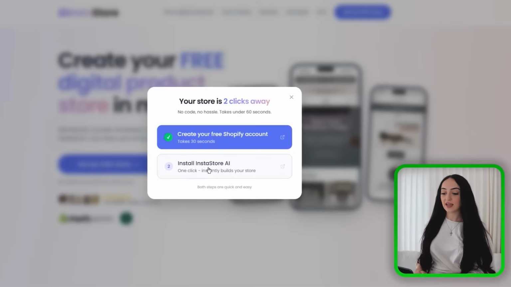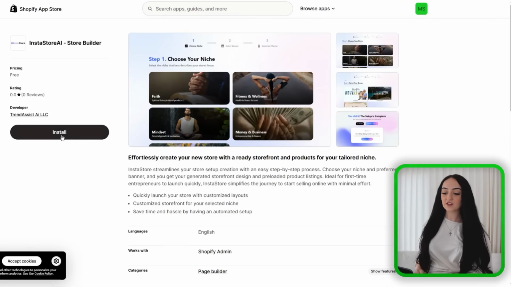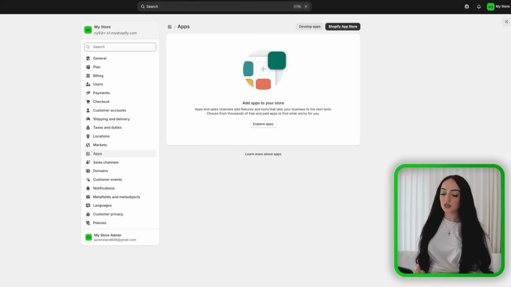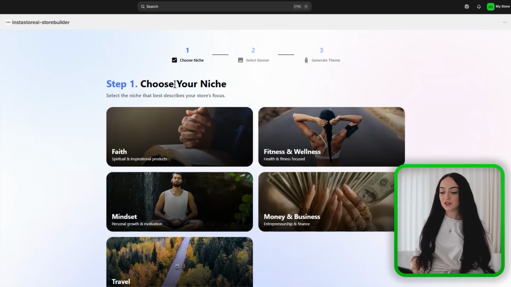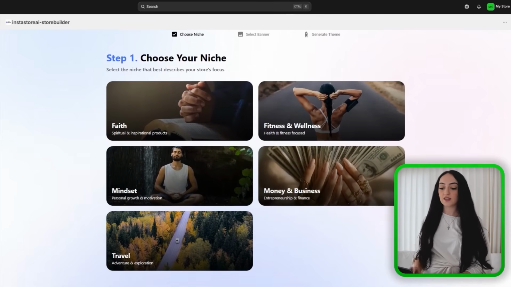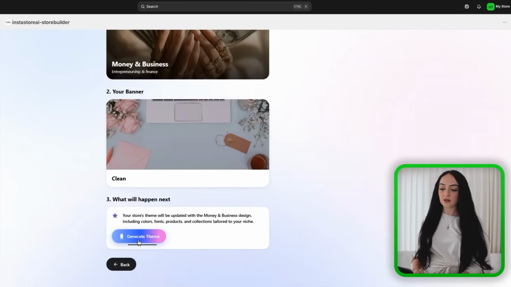Then just come back to the AI Store Builder page and click Install instastore.ai. Then just click Install and install again. And this just allows the store builder to work. Then just click Choose Your Niche. And if you don't know your niche yet, or you don't see it here, just pick the one closest to yours or what you're interested in right now. You can always switch this up later. Here, you're then gonna select your banner, then just click Generate Theme.